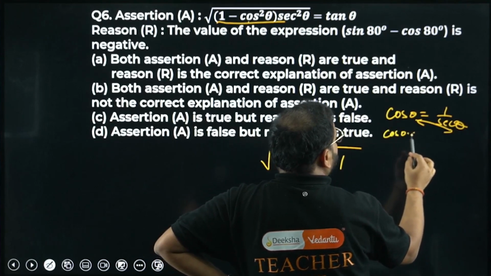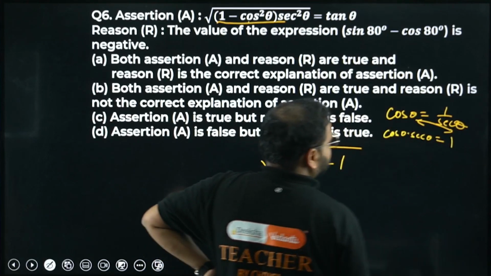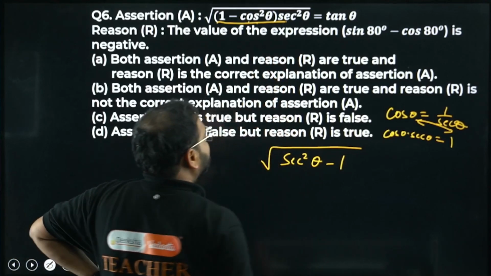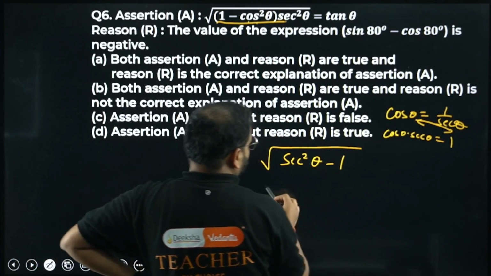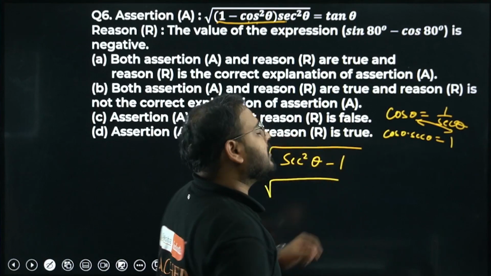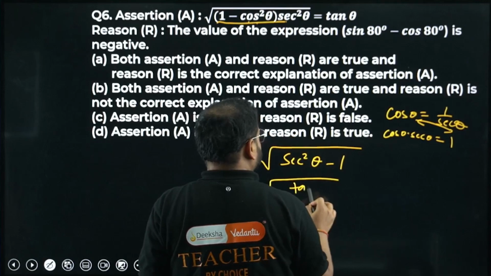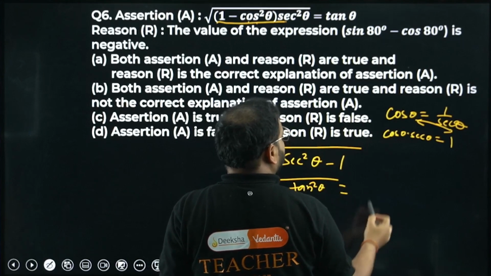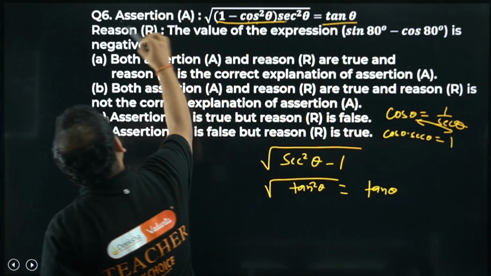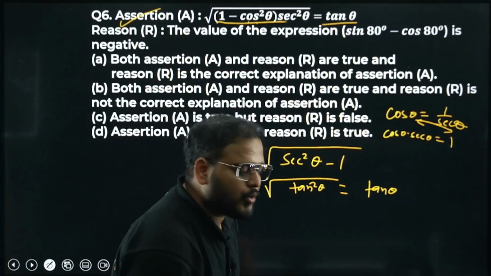Cos theta into sec theta is 1. So cos square into sec square will again become the product of this, which is 1 only, right? We know the identity over here, if you remember. Sec square minus 1 is what? Sec square minus 1, second identity, tan square theta, sir. Great. The root of that will be tan theta. RHS. Assertion is true.